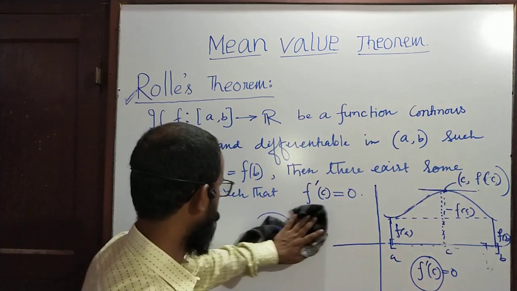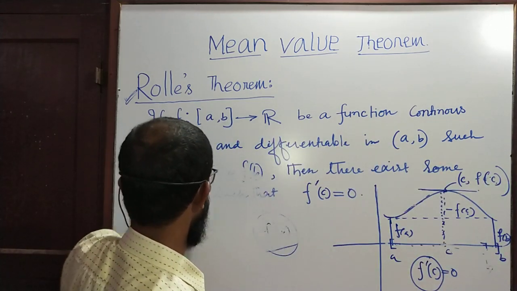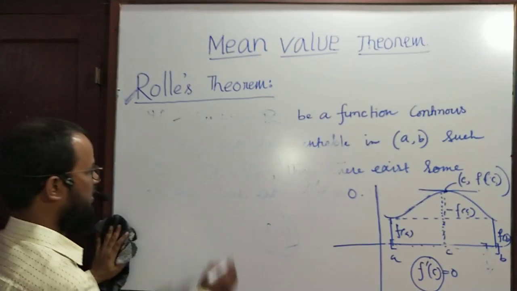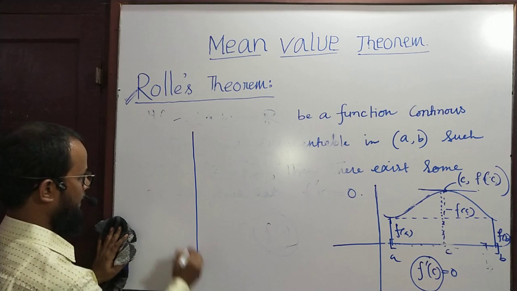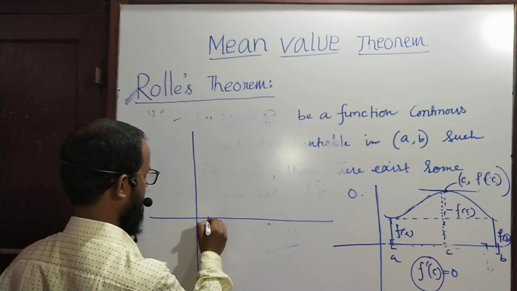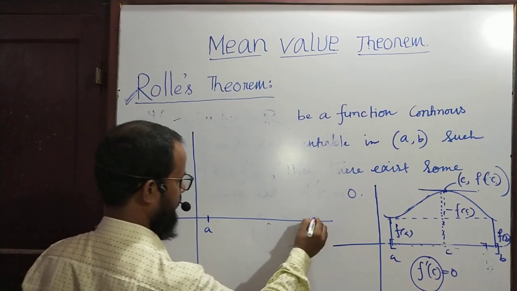Okay. Another figure I am drawing, and you will get interested. Very interesting. Suppose this is the domain of the function.